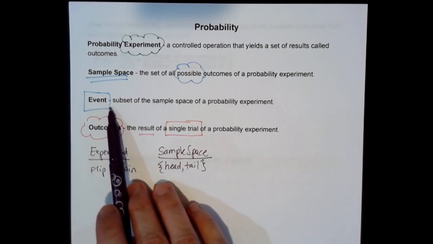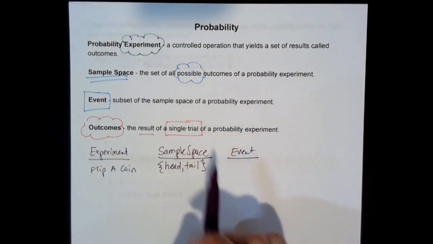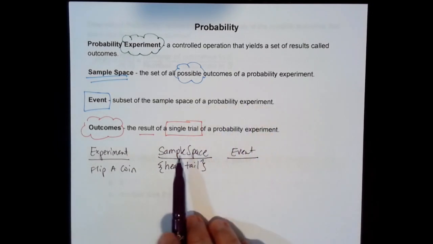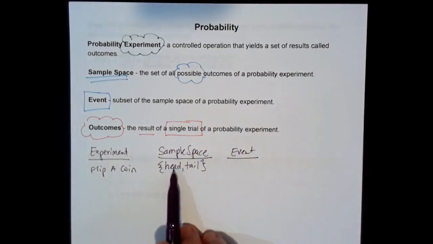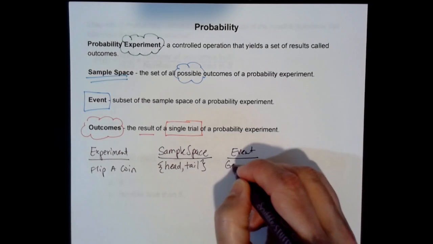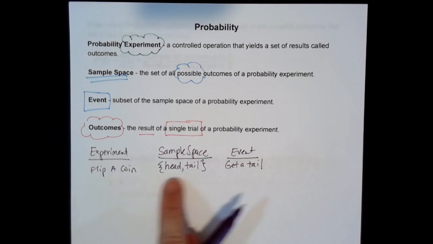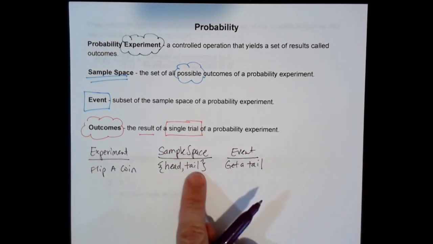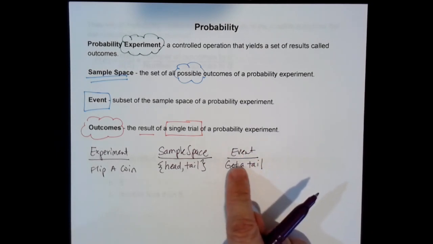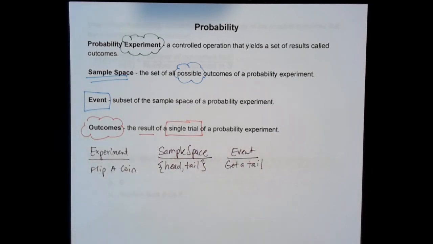Event. So what is an event? Well, an event would be, go back and read the definition, a subset of the sample space of a probability experiment. So it would be either I get a head or I get a tail. So I'm going to say I get a tail. So my experiment is flip a coin. My sample space is I either get a head or a tail when I flip the coin. And what I'm looking for, my event, is what are the chances that I get a tail. So that's the difference between those words.